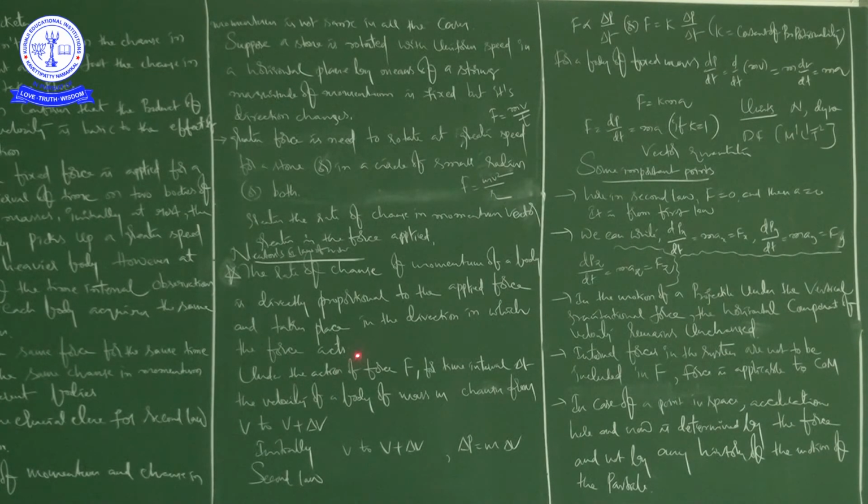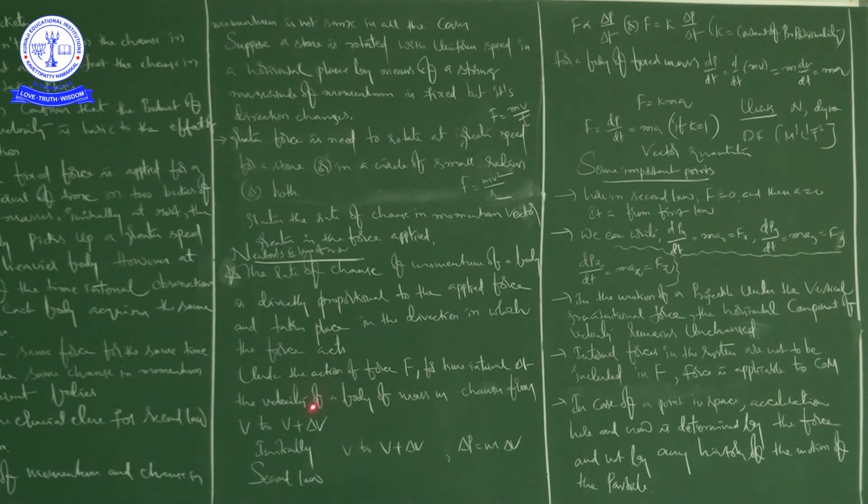So here he is talking about magnitude of applied force and direction also, right? Because force is a vector quantity, no? Right. So the rate of change of momentum of a body is directly proportional to the applied force and takes place in the direction in which the force acts.